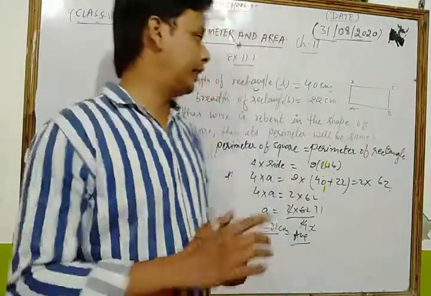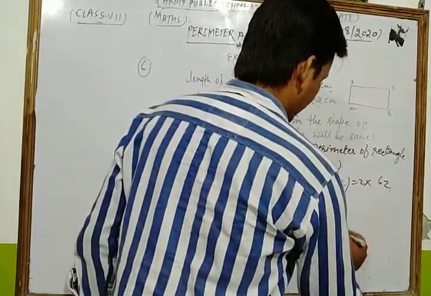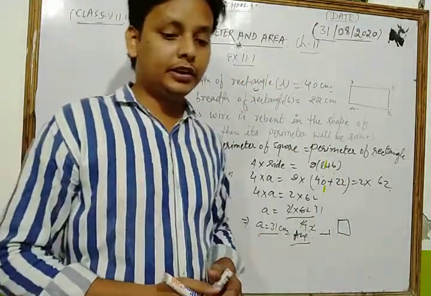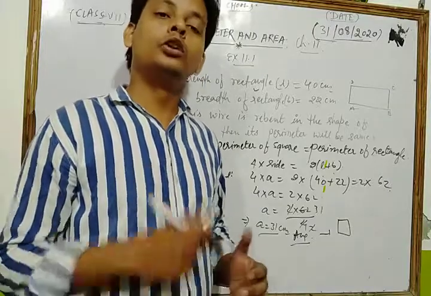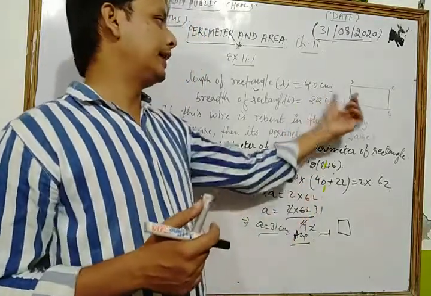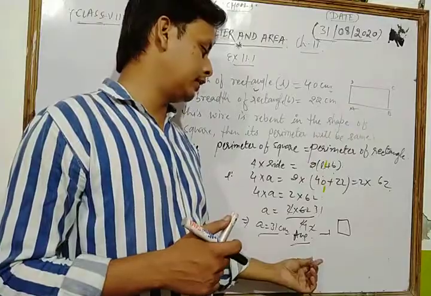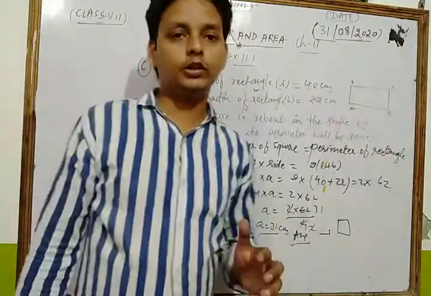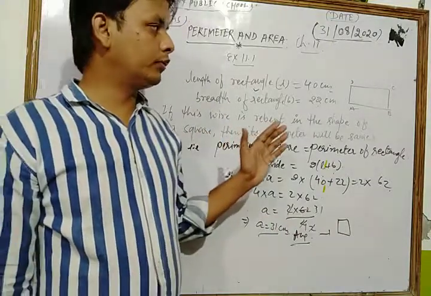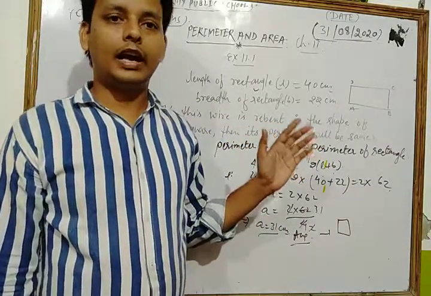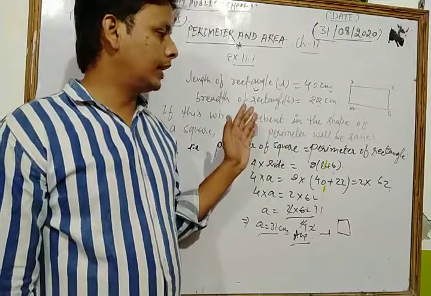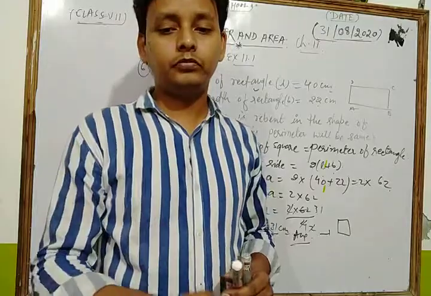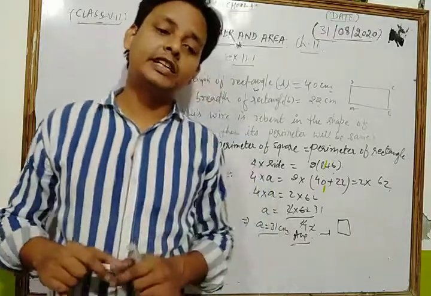So first of all we find each side of the square. Okay, and the next question is: which shape encloses more area? First we find the area of the rectangle and the area of the square and observe which has more area. In this way, dear student, you can solve all the questions of your NCERT exercise based on rectangle and square. Now, dear student, we discuss the next topic of that chapter, which is the area of a parallelogram.